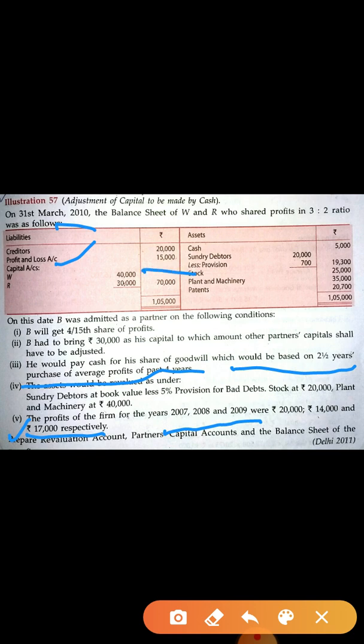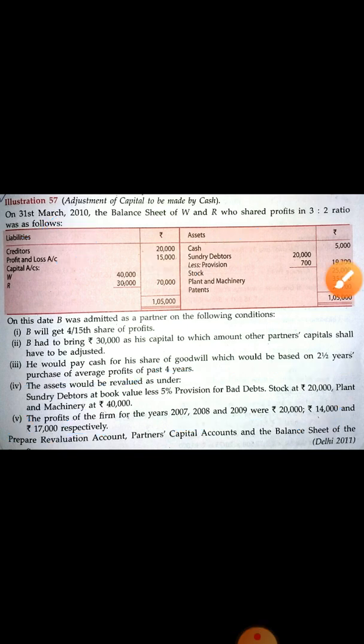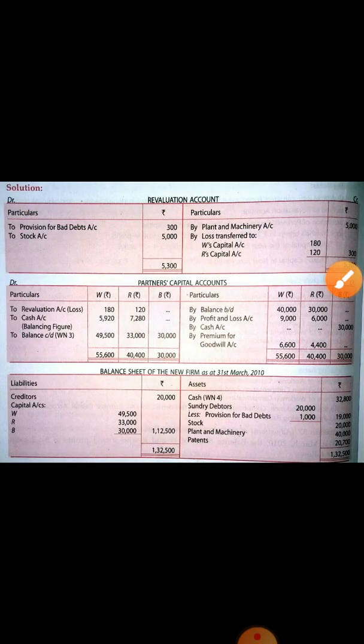Okay, if profit and loss is given on liability side, it means profit. If it is given on asset side, it means loss. So here profit is given 20,000, 14,000, 17,000 and 15,000.